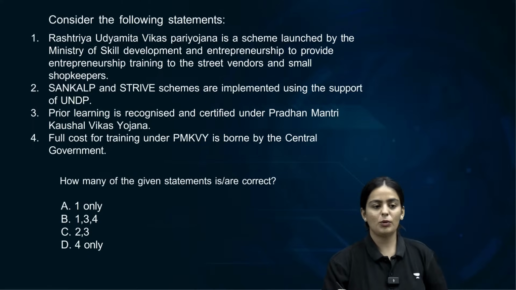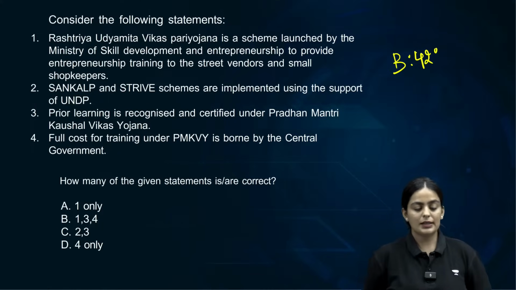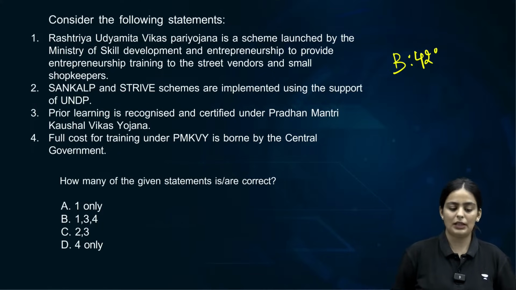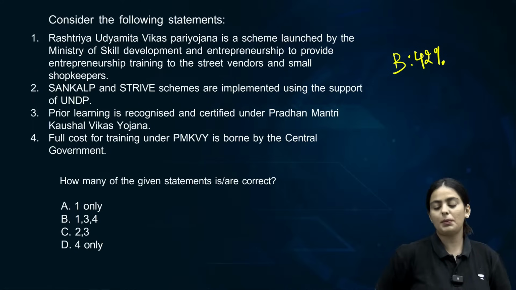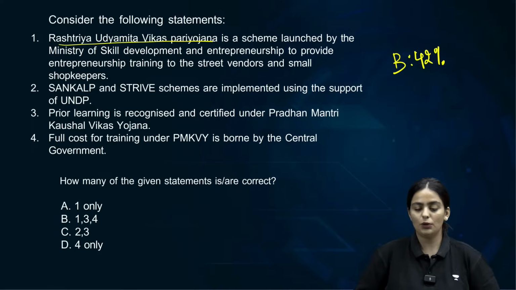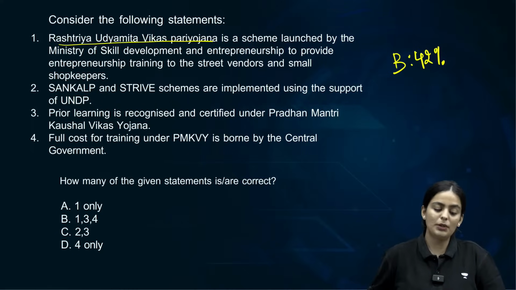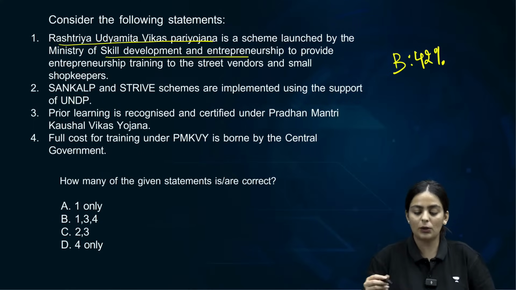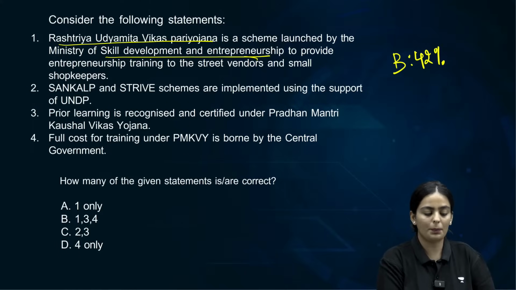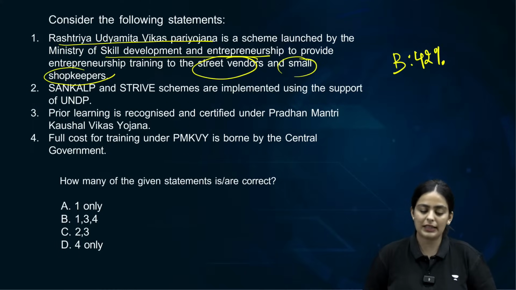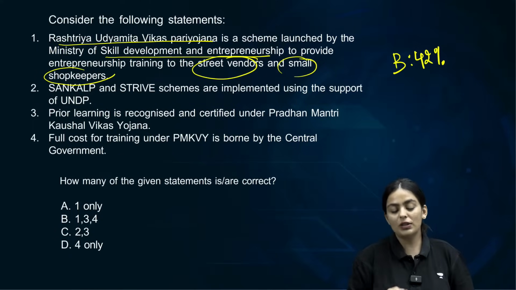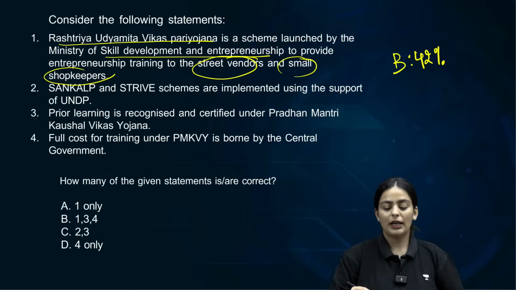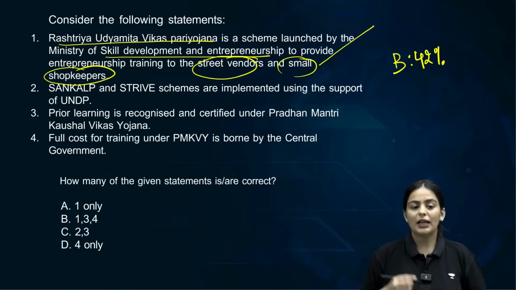Let's discuss. Maximum of you have voted for B. Let's analyze this question now. Consider the following statements. Rashtriya Udyamita Vikas Pariyojana is a scheme launched by the Ministry of Skill Development and Entrepreneurship to provide entrepreneurship training to the street vendors and small shopkeepers. This is what it's particularly saying. What was the scheme that we referred to right now when it comes to the loans given to the street vendors and shopkeepers? It is basically, this particular scheme is to provide